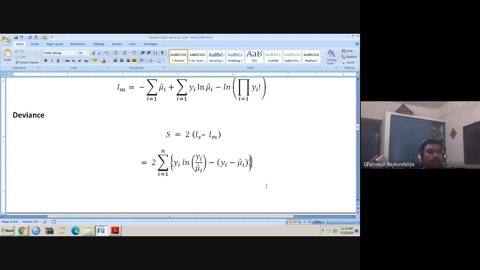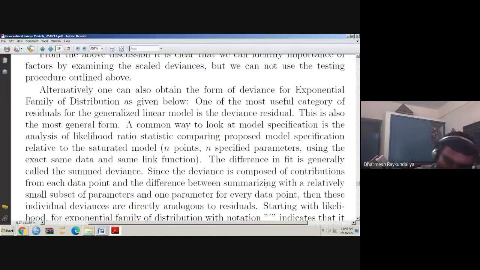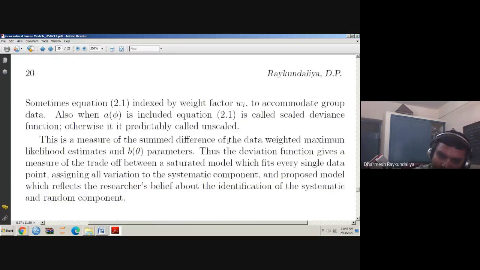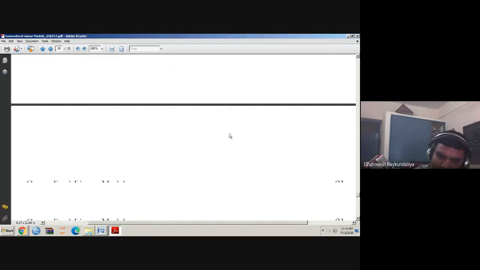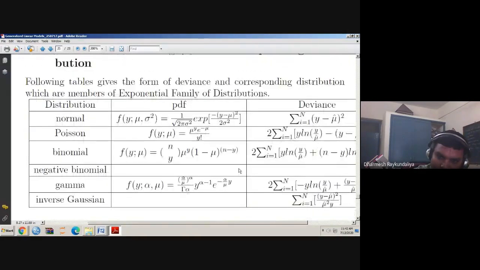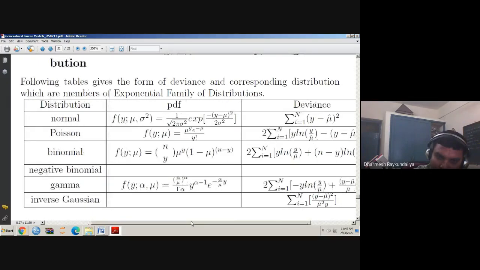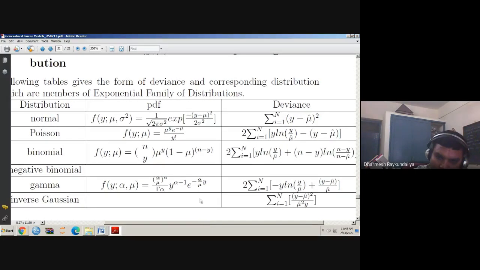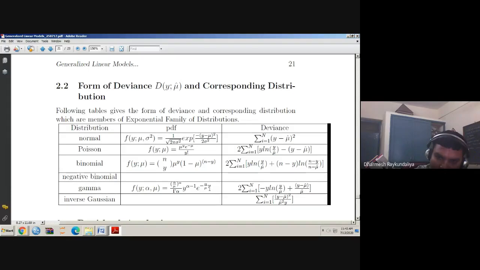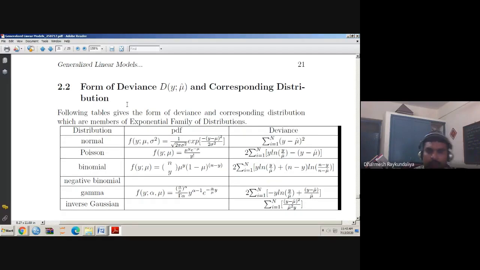So can you obtain such a form of deviance for the other distribution functions?